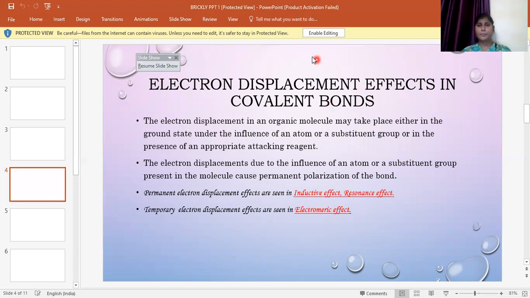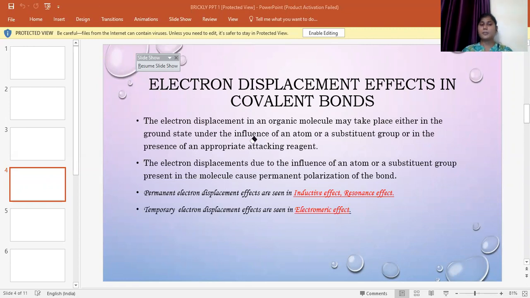See here, carbon and fluorine. Here the carbon and the chloride share one electron. Therefore, there is a formation of the covalent bond. Such kind of bond where there is an equal sharing of the electron is called the covalent bond. Therefore, we see inductive effect in only covalent bonds.